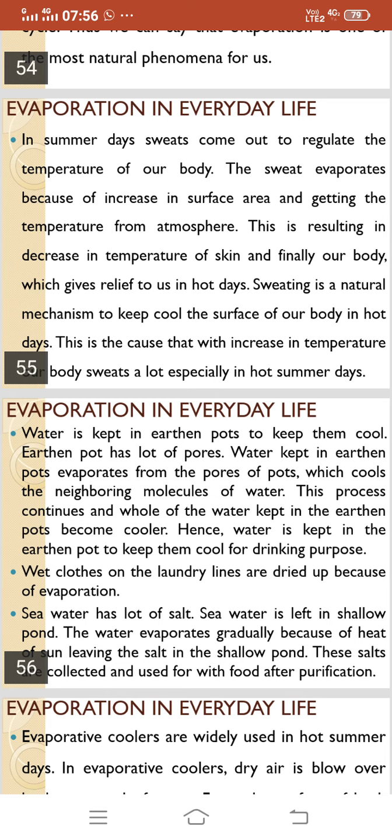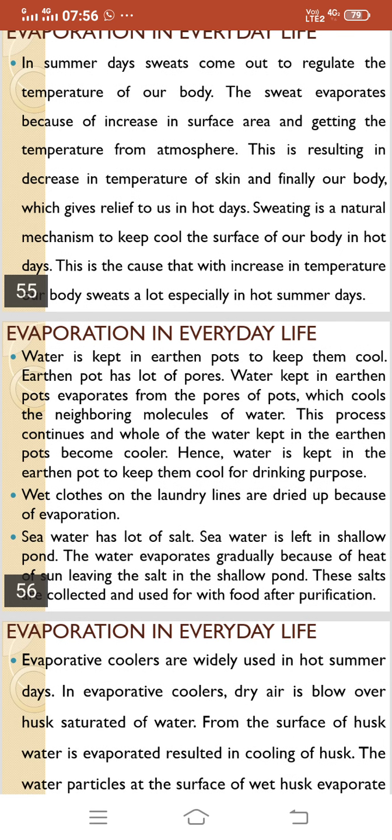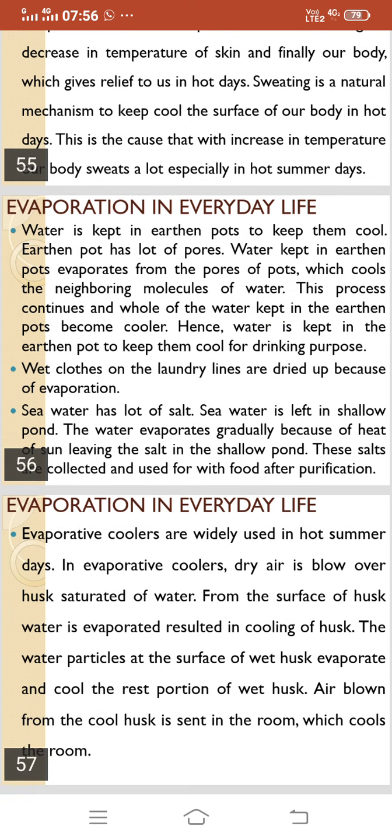This process continues and the whole of the water kept in the earthen pot becomes cooler. Hence water is kept in the earthen pot to keep it cool for drinking purposes. That's why we pour water in an earthen pot in the summer season. Wet clothes on the laundry lines are dried up because of evaporation.